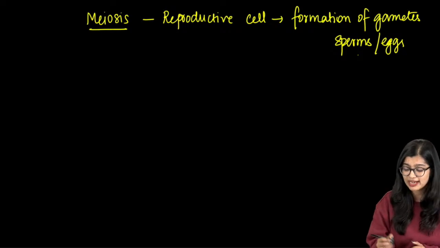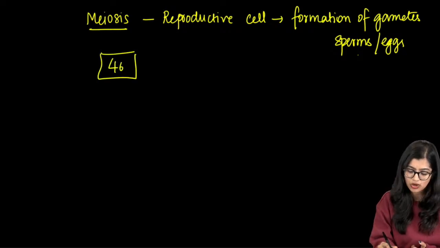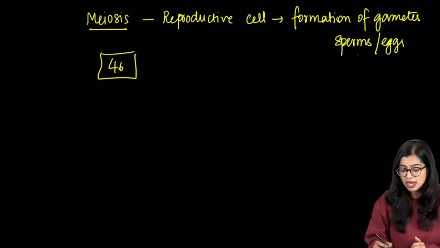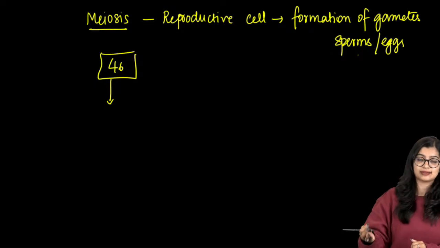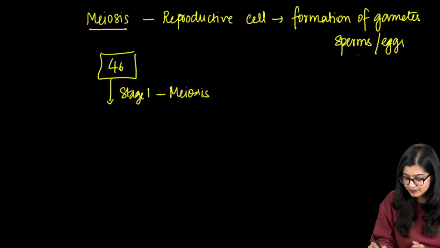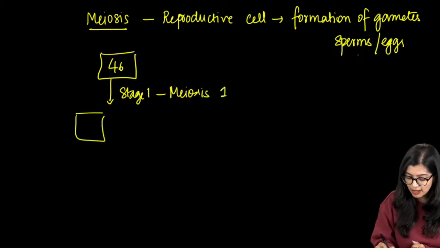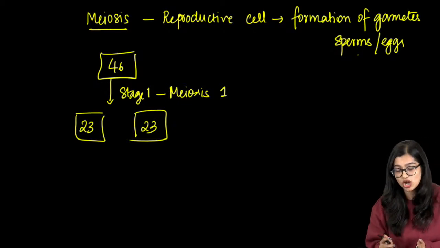Now, of course, we know that in the case of meiosis, there will be a parent cell, let's say, which has 46 chromosomes, like in our case. But in meiosis, there is reductional division that takes place in 2 stages. Stage 1, which we call meiosis 1, is where the chromosome number becomes half, right? So 46 will become 23 and 23. But the division does not stop here.